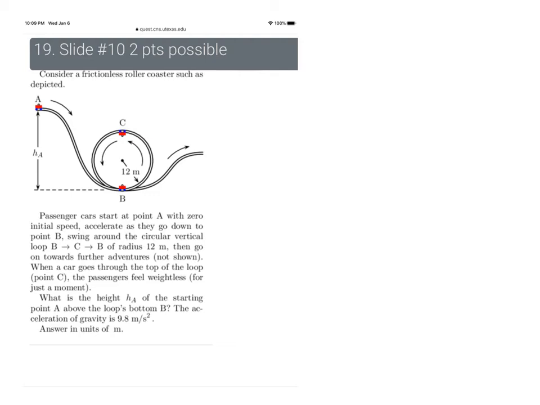Alright, slide 19 is very similar to one that we did before, which was slide 15 if I recall. There is one slight change to this one, and it's because we have a throwback question. This one involves circular motion. It tells us the condition that the passengers feel weightless for a moment when they are over here at point C. So that means before we can do anything, we need to figure out, well, how fast is this roller coaster car going at point C?